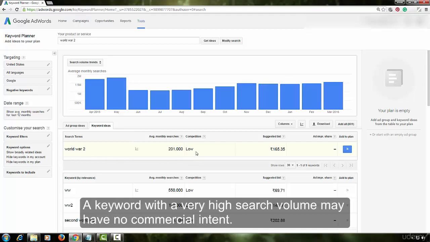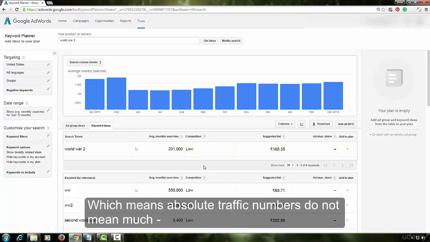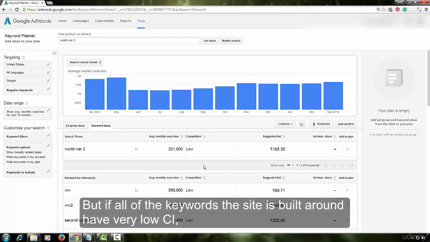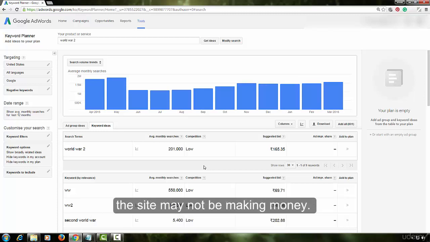A keyword with a very high search volume may have no commercial intent, which means absolute traffic numbers do not mean much. A site can get 1 million visitors a month, but if all of the keywords the site is built around have very low CI, the site may not be making money.